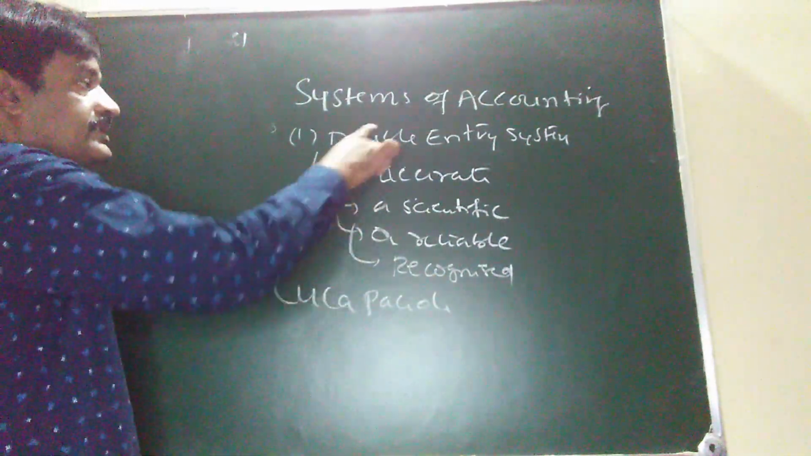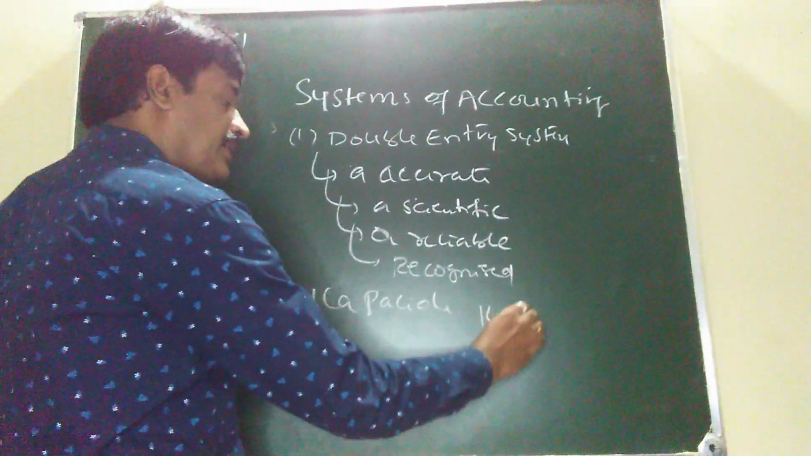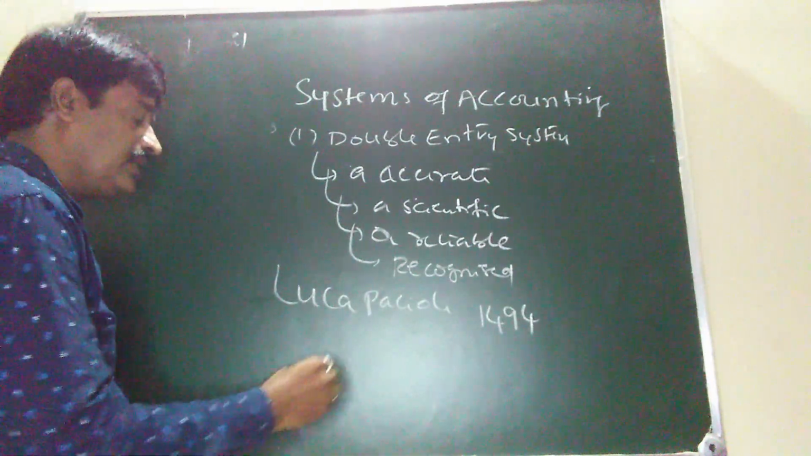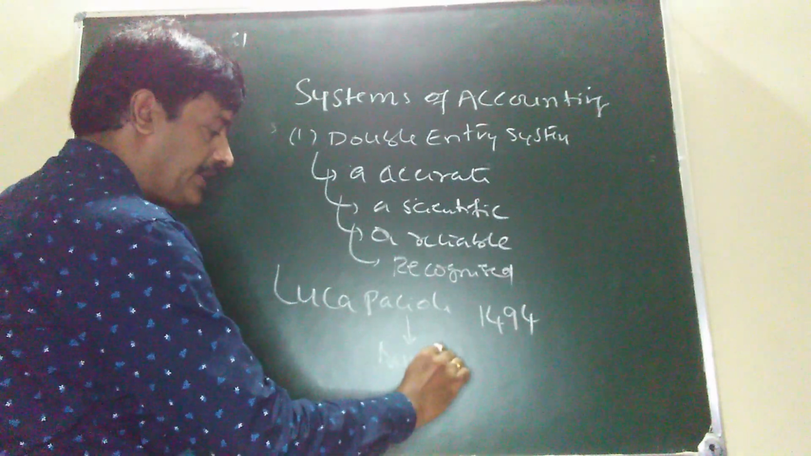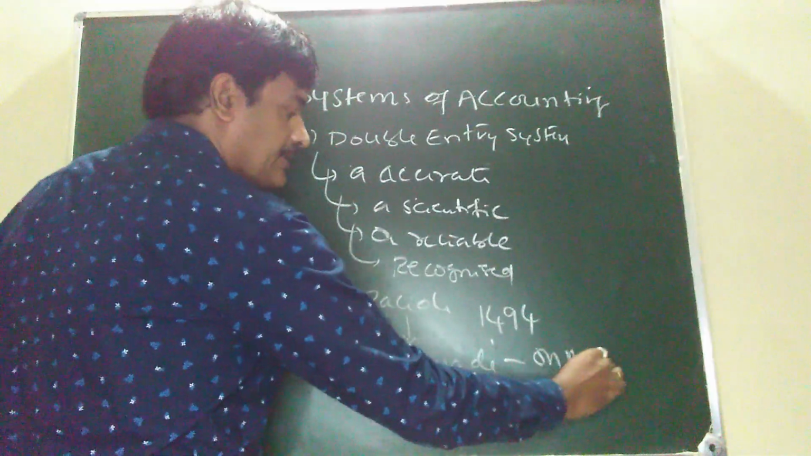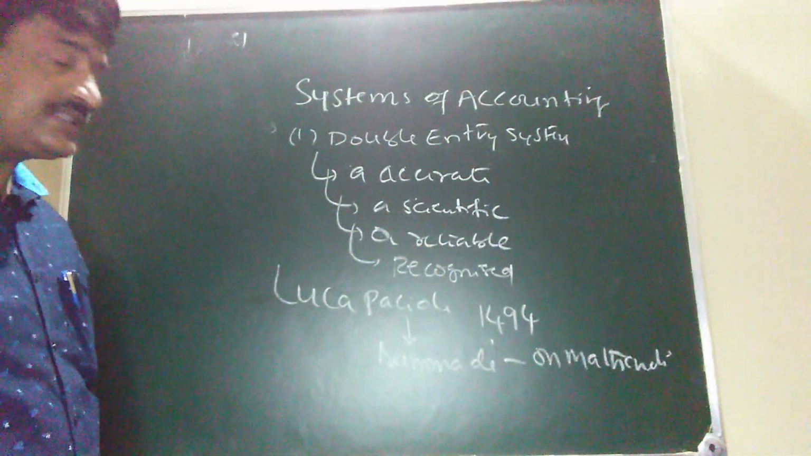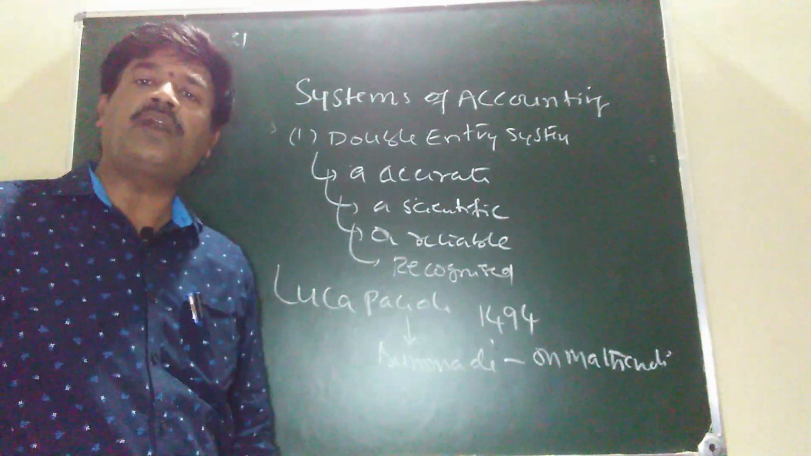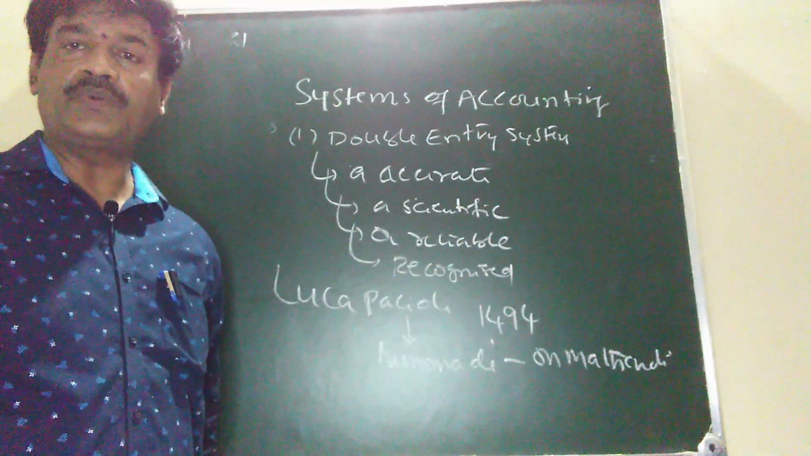He started this system, that is double entry system, in 1494. He wrote a famous book in Italian language, that is Summa on mathematics. In this book, in some chapters he devoted how to write the business transactions in a systematic manner on the basis of what? On the basis of double entry system of accounting.